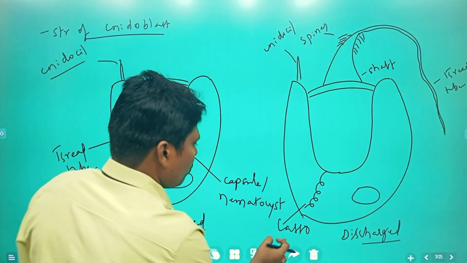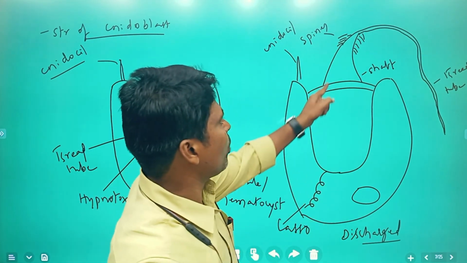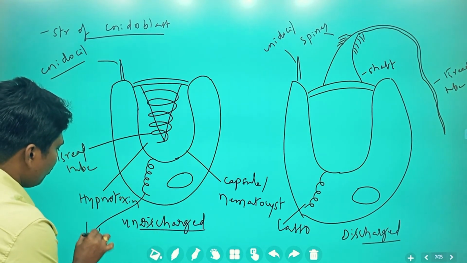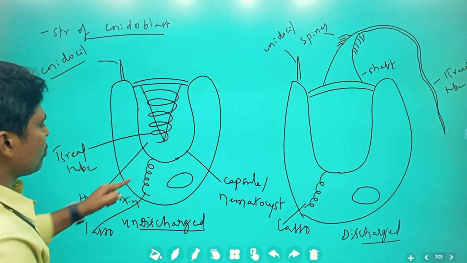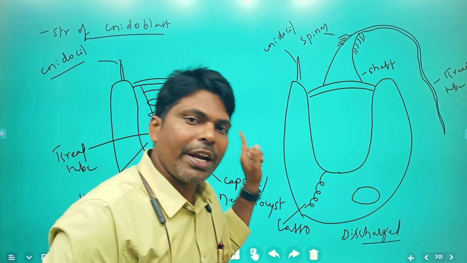During normal condition, this lasso is regulating the thread tube.